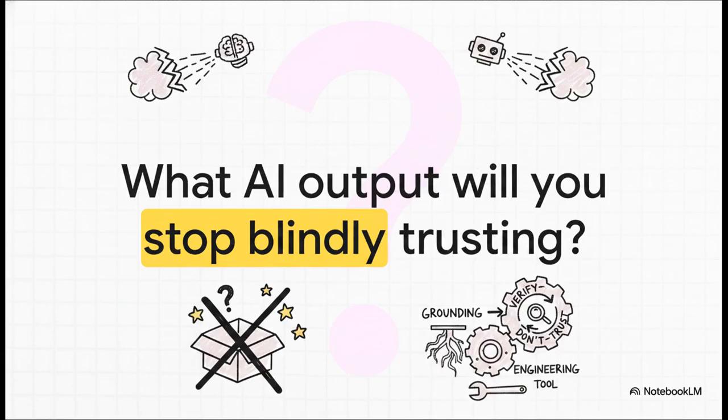So I want to end today's explainer by leaving you with a bit of a provocative question. If hallucination is a fundamental, permanent feature of large language models, and trust me it is, what AI output are you going to stop blindly trusting today? The magic box might be a myth, but with grounding and that verify don't trust loop, you can absolutely turn a risky guesser into an incredibly powerful engineering tool.